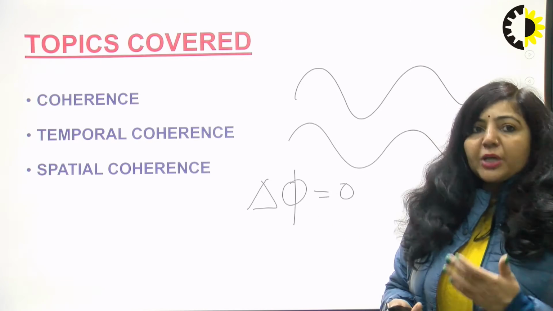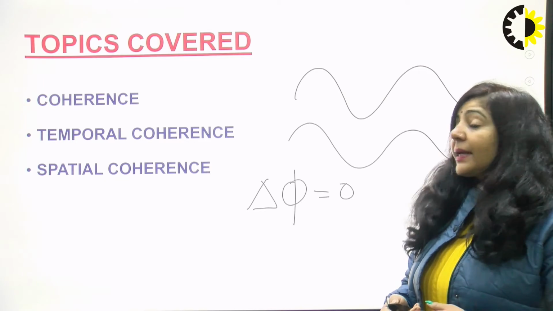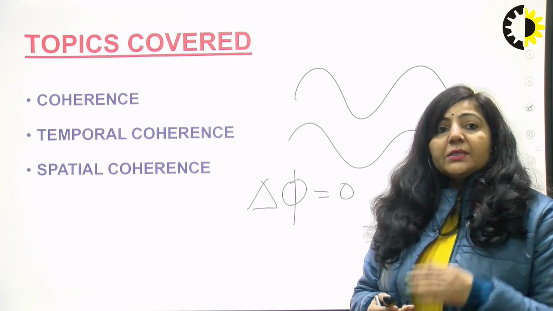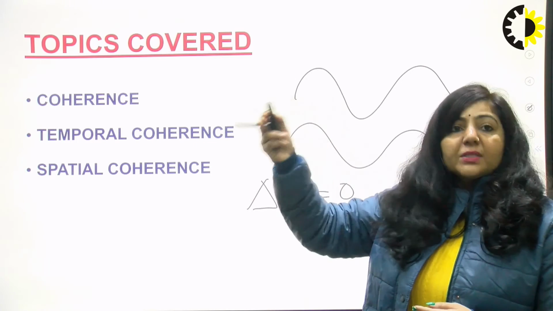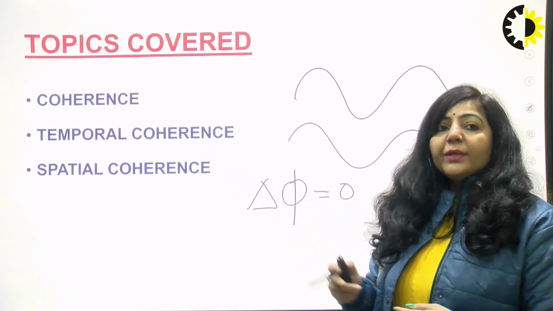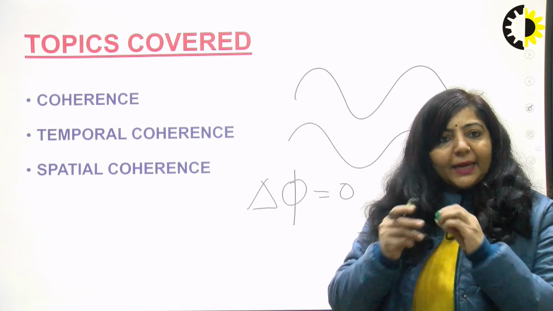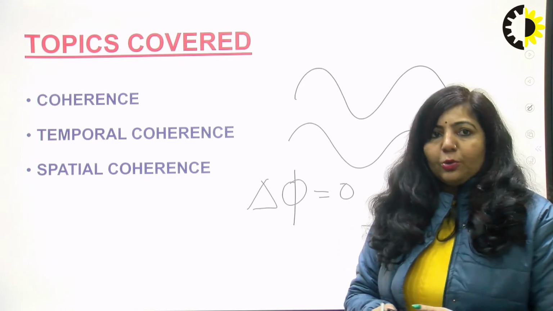One is known as temporal coherence, which is related to time. The second type, which today I am going to discuss, is related to distance. Temporal coherence is coherence in time, whereas spatial coherence is termed coherence in space. That is the broader difference between temporal and spatial coherence.